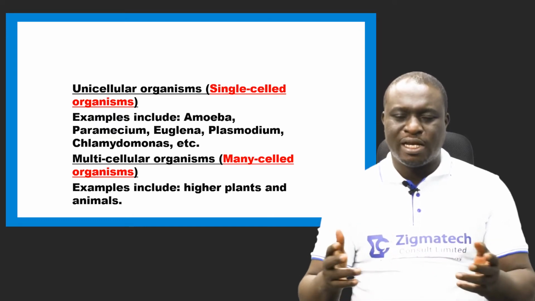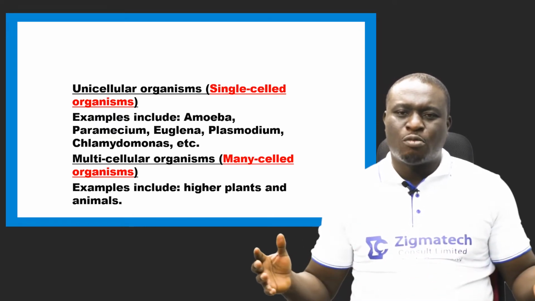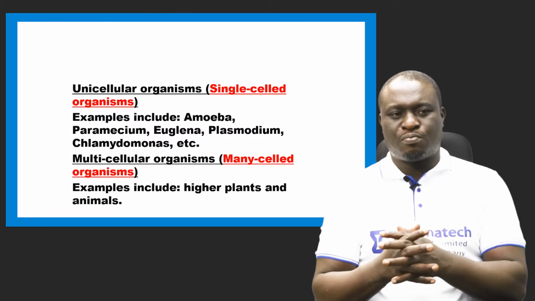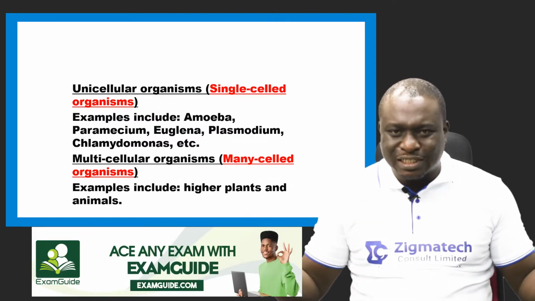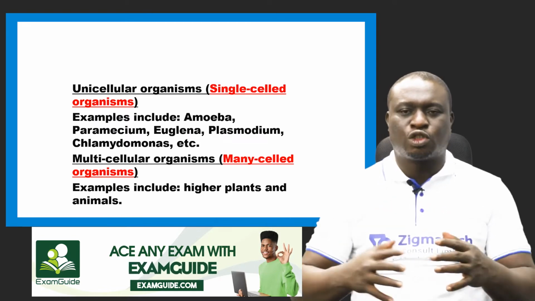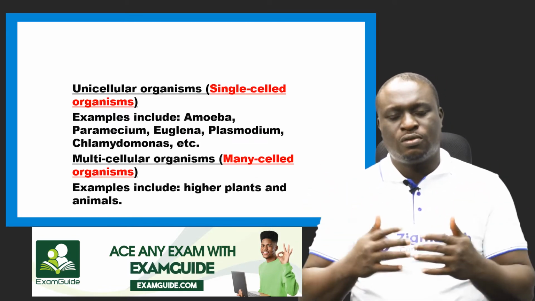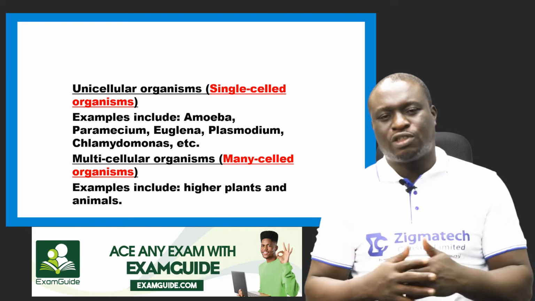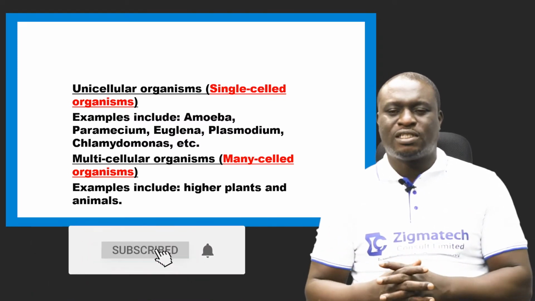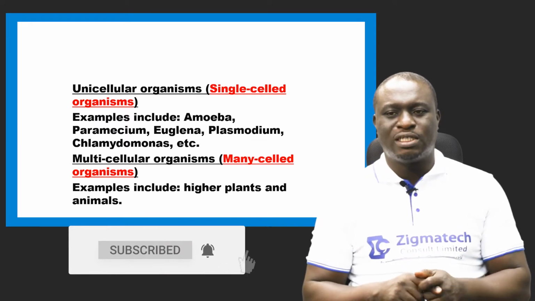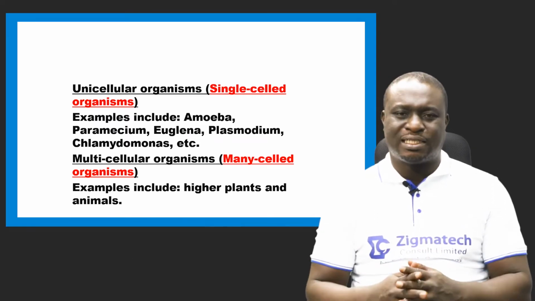Multi means many, so they are made up of groups of cells put together. These organisms consist of millions or more than two cells. Examples include all higher plants and animals.